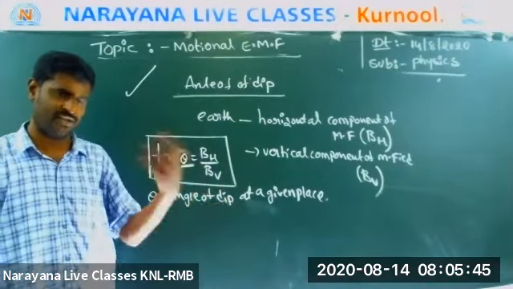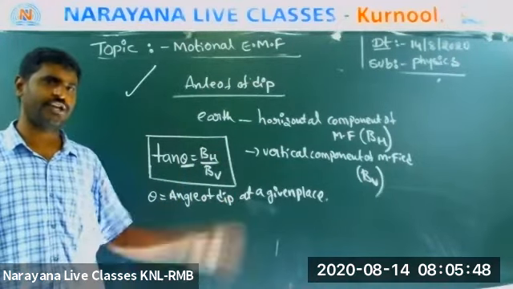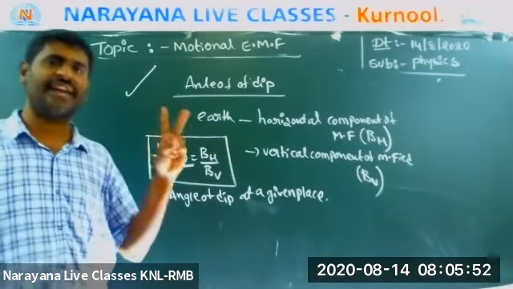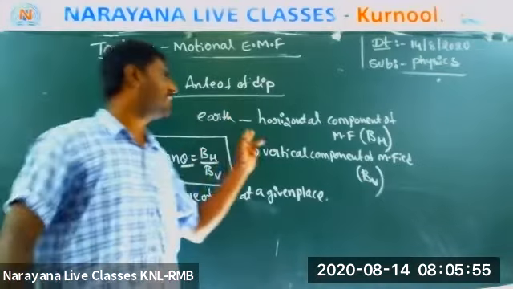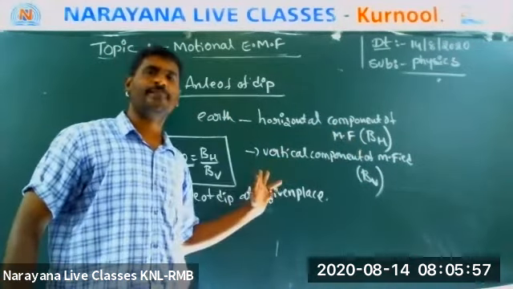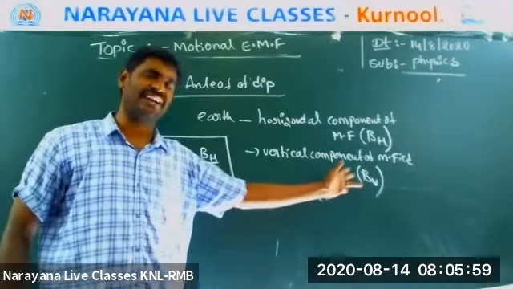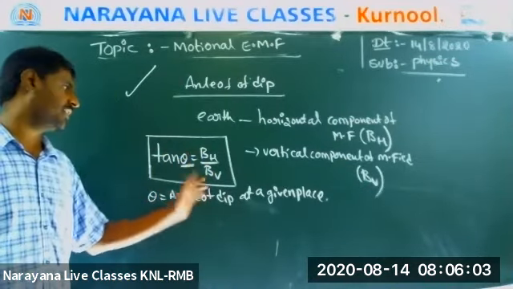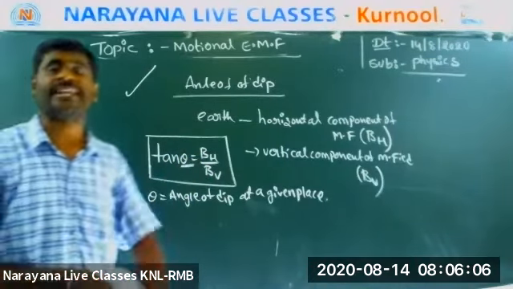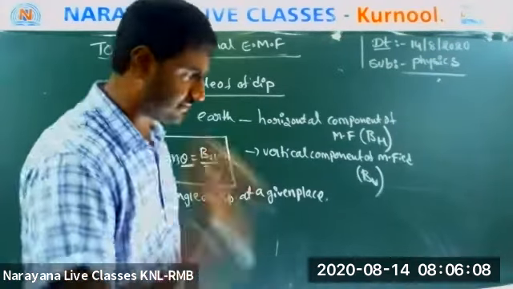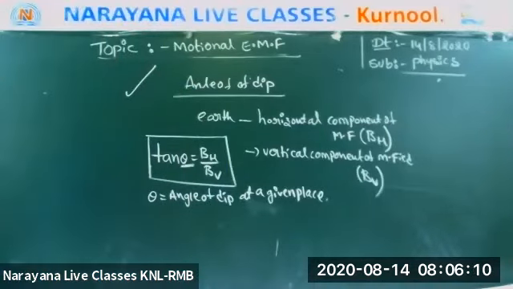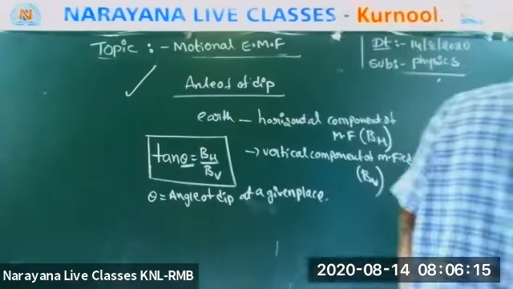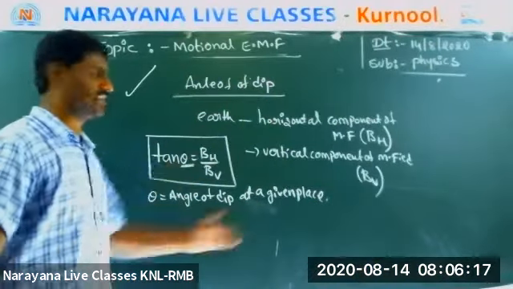I will give you the questions. Are you understanding? How many types of magnetic fields? There are 2 types. Number 1, horizontal component of magnetic field. Number 2, vertical component of magnetic field. What is the relation between them? Tan theta is equal to BH by BV, where theta is the angle of dip at a given place. Now, let us see how many members can answer my questions based on this.